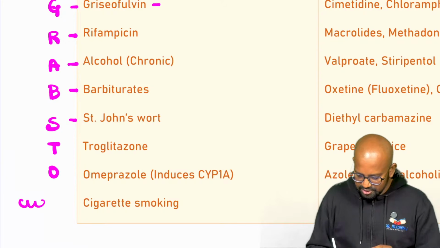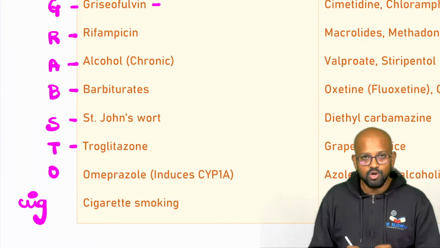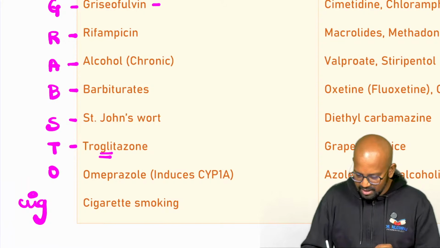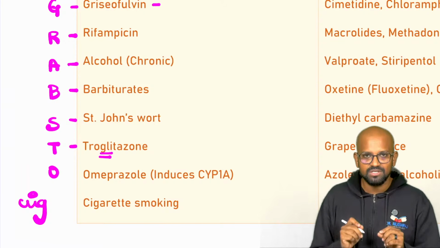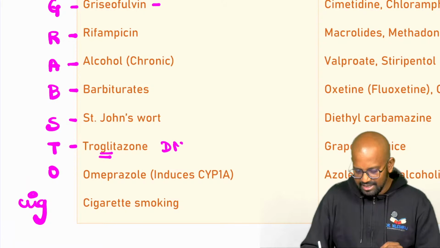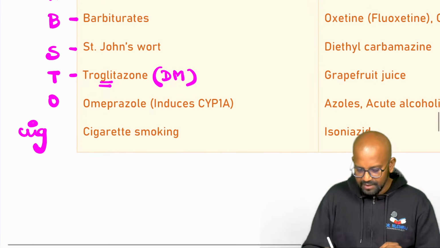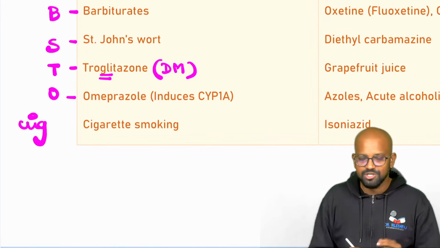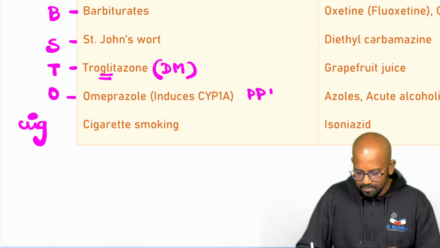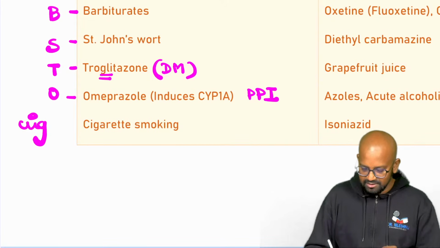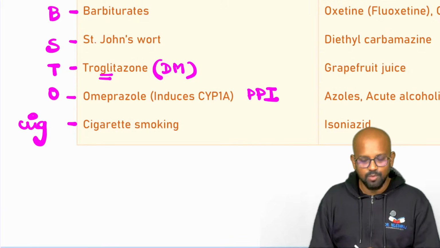2 cigarettes is the mnemonic. T is for troglitazone. If a drug name contains GLI, it is a drug targeting diabetes mellitus, an anti-diabetic drug. O is for omeprazole, a proton pump inhibitor used for gastric ulcer. Cigarette is for cigarette smoking.